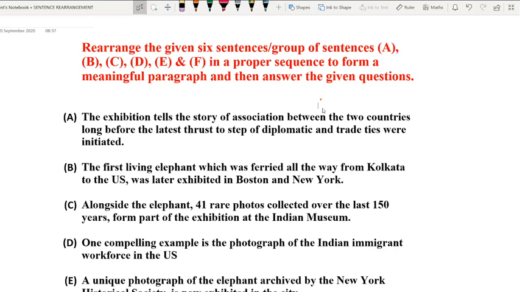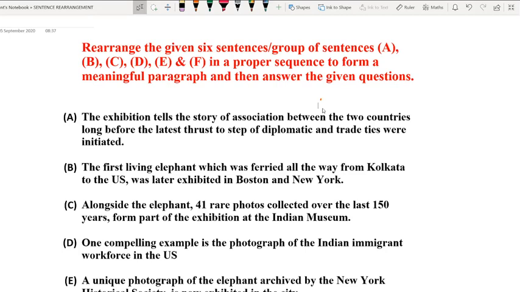So now let us start the sentence rearrangement question, and I am giving you another piece of important information before that. Once we have found out the first sentence and we have also located the keywords in it, what we should do is move on to the next sentence right from the beginning, and we must see in which particular option most of those keywords are present.